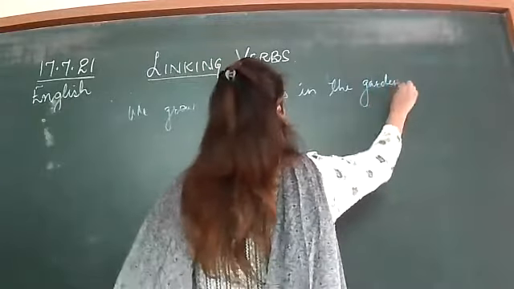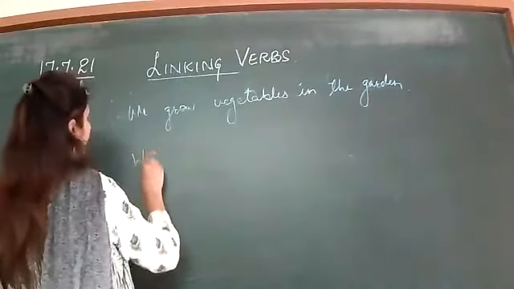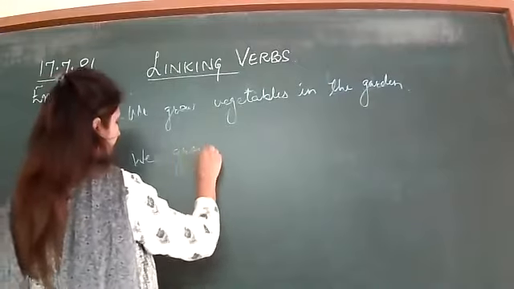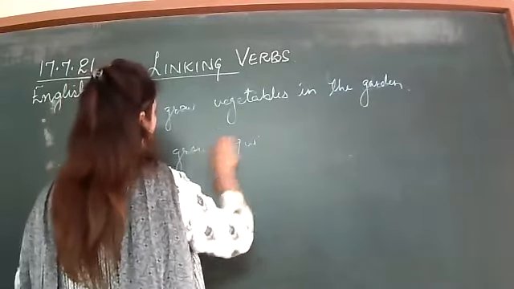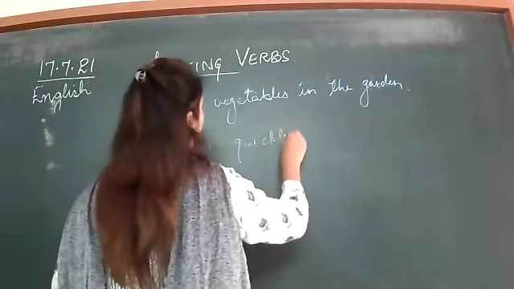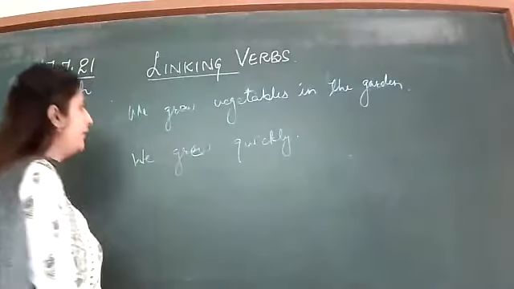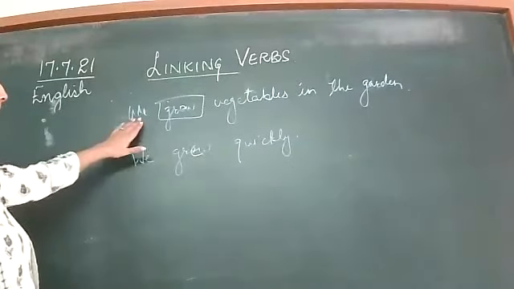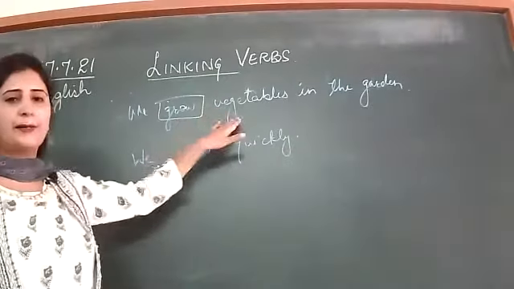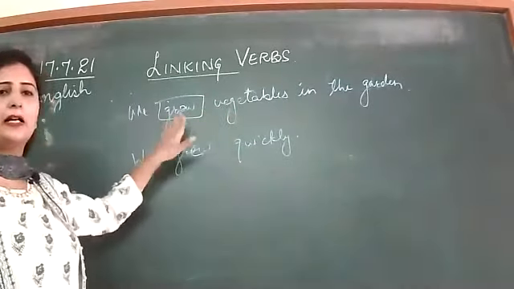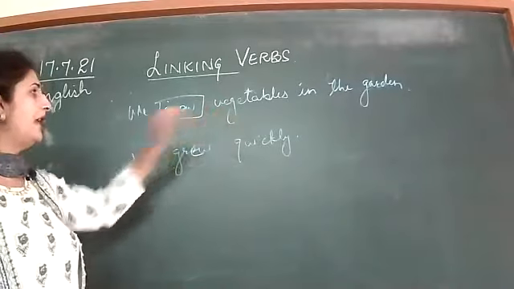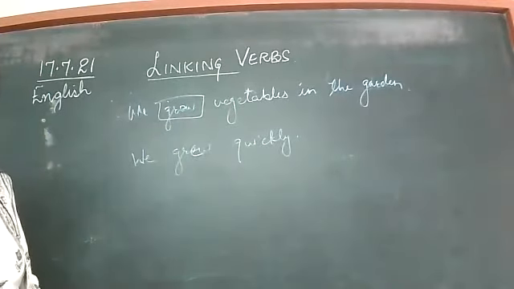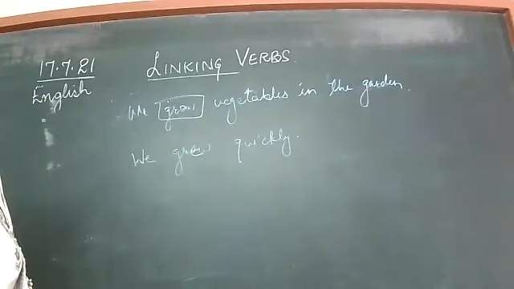We grow vegetables in the garden, or we grew quickly. So there is a trick. If you replace these with a true linking verb, for example, we appear vegetables, we become vegetables in the garden, we are vegetables in the garden. Is it making sense? If I replace it with a true linking verb.